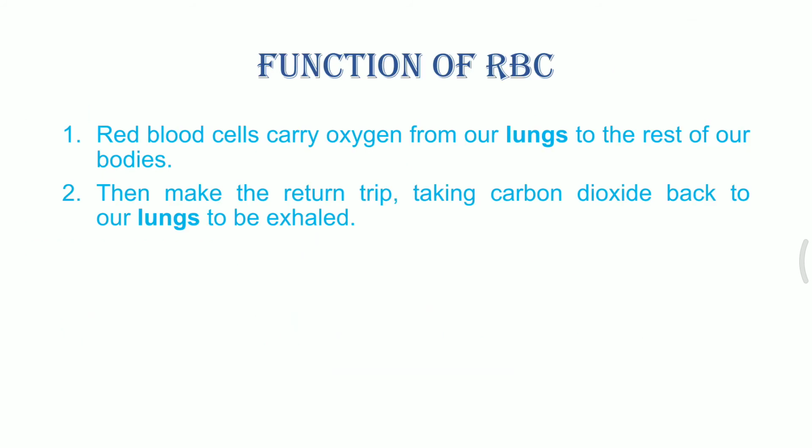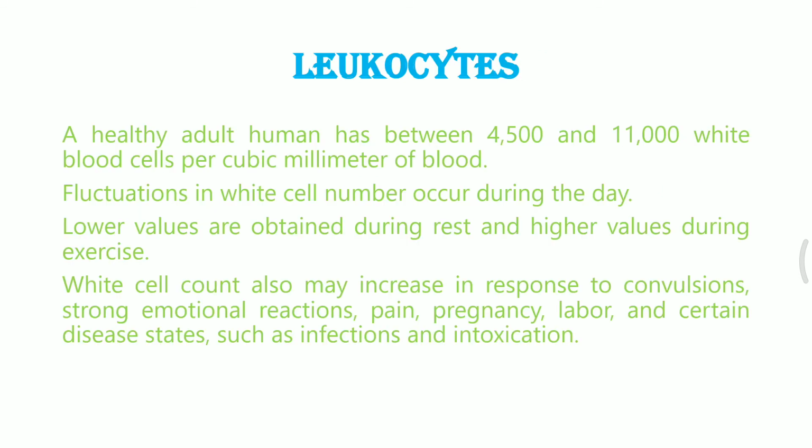The function of RBC is to transport oxygen and carbon dioxide. So oxygen is taken in, 4 number of oxygen, and similarly 4 number of carbon dioxide is expelled out with the help of RBC. Leukocytes, they are the white blood cells, and they are also known as the fighter cells. The lifespan of these WBCs ranges from 3 to 10 days and even years. Some of them can survive for years, like the memory cells. We will be discussing them.